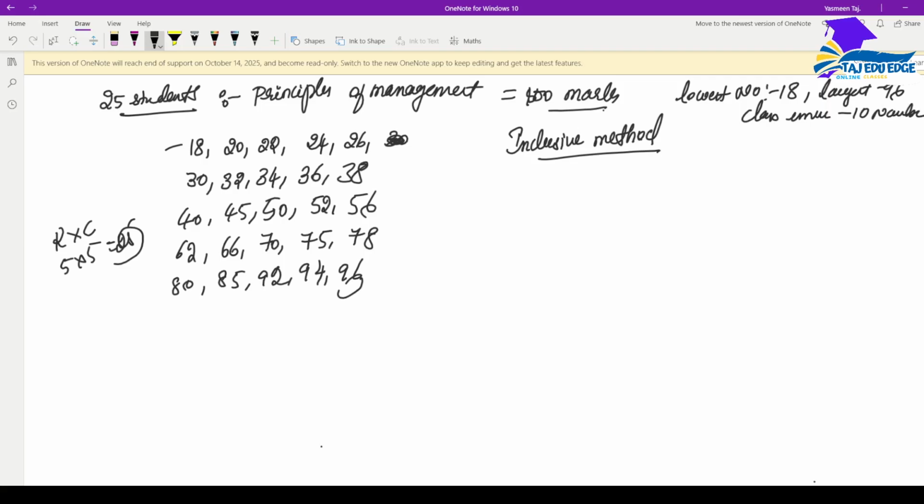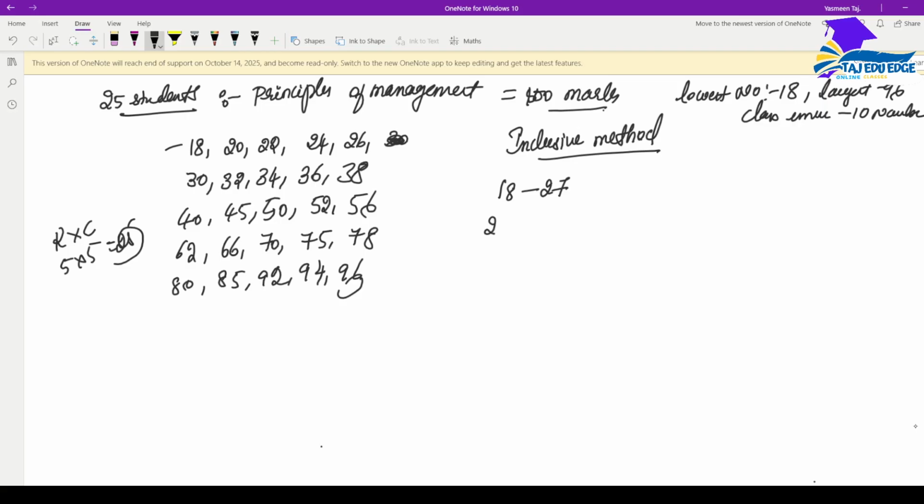Using inclusive method, I can write beginning from 18, there should be 10 numbers including 18. Count it on your fingers: 18, 19, 20, 21, 22, 23, 24, 25, 26, 27. If you include 18 and also include 27, then 10 numbers are there.